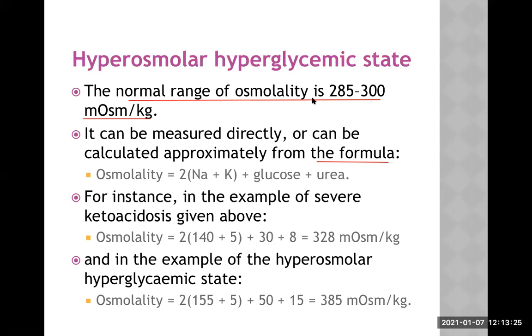And what is the normal range of osmolality? It is between 285 to 300. So the take-home message here is serum osmolality in the hyperosmolar hyperglycemic state is very high. It means the blood is very thick here, hyperosmolar. Let's move on. This is an important question which may be asked in your clinical problem solving questions. You need to calculate. We'll give you one clinical scenario like this and ask you to calculate what is the osmolality here.